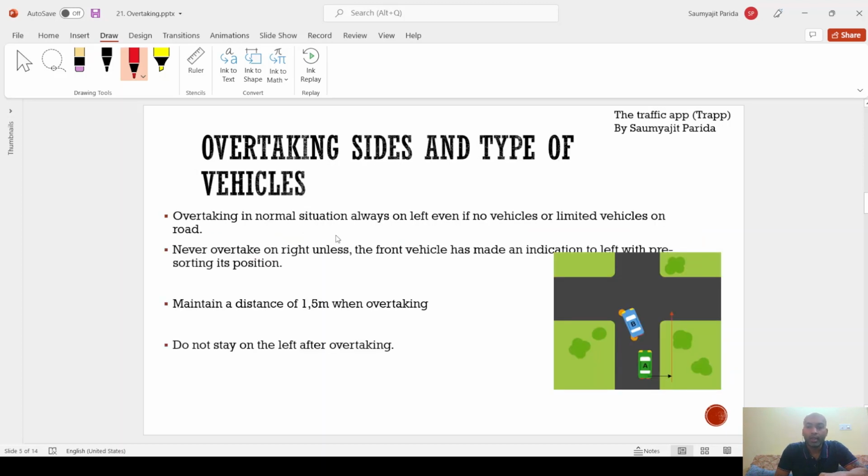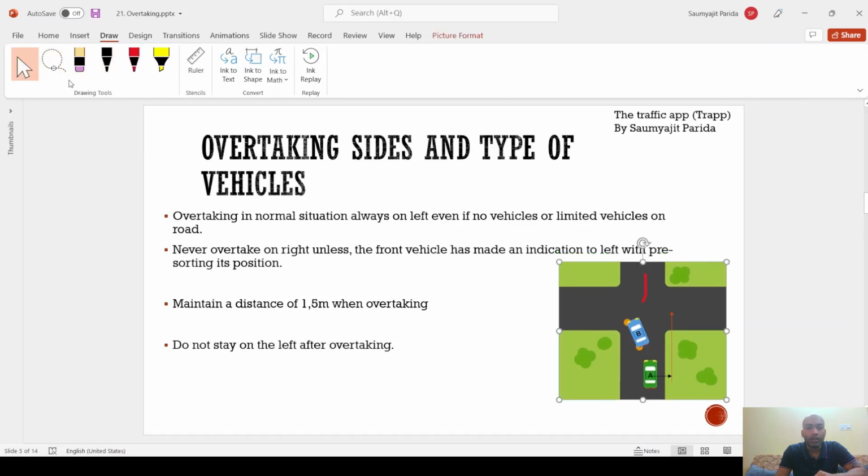Overtaking, sides and type of vehicles. Okay, overtaking, this topic we already discussed in the past, but discussing it again to sharpen the knowledge. Overtaking in normal situation is always on the left, even if there are no vehicles or limited vehicles on the road.